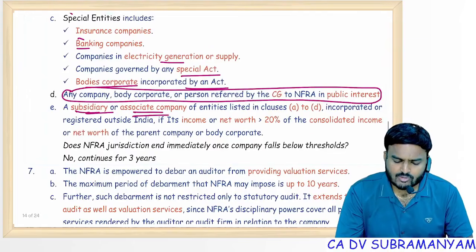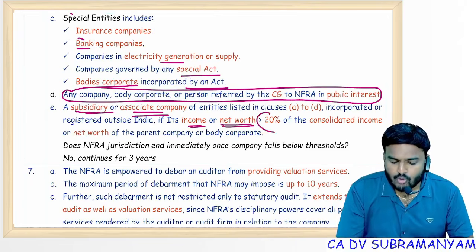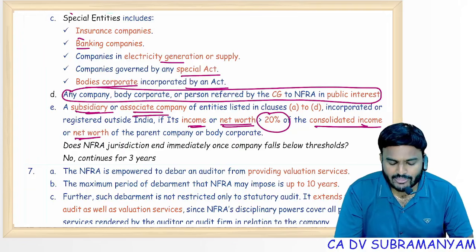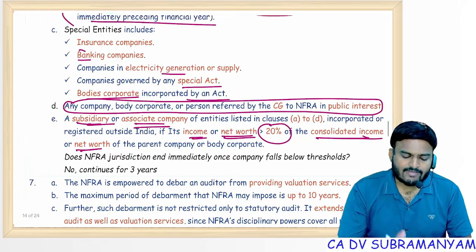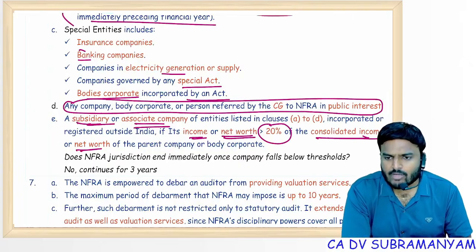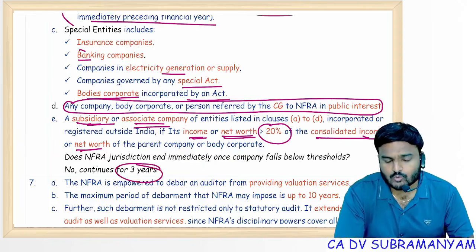Material subsidiary and associate companies mean what? The income or the net worth of these subsidiaries in the group is more than 20% of the consolidated income or net worth of the parent company or body corporate. Sir, once I come out of this criteria, will NFRA immediately stop governing me? No, no, no. NFRA continues for the next 3 years also.